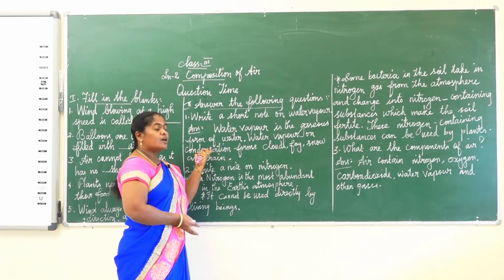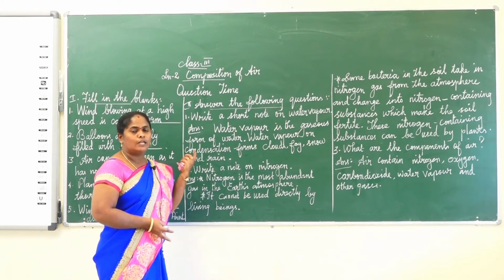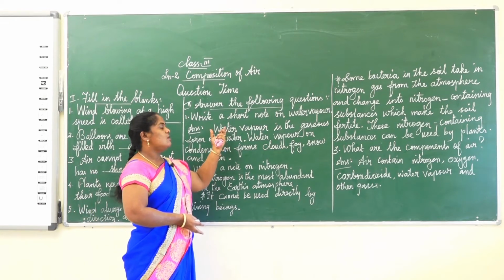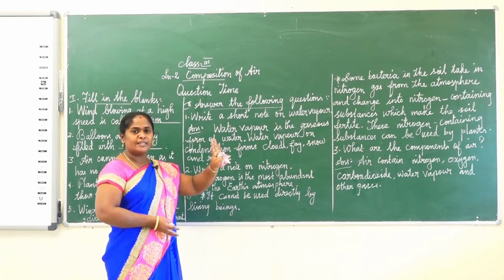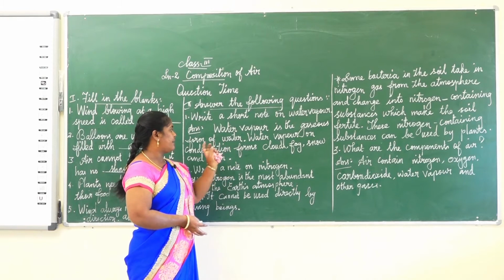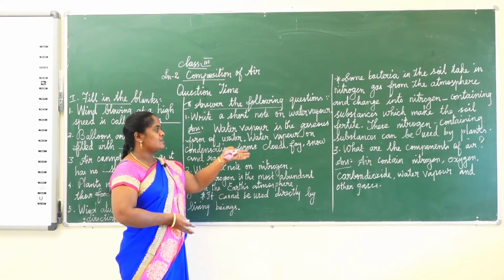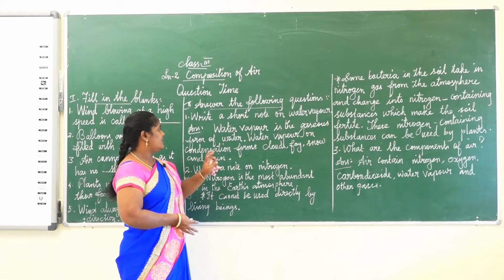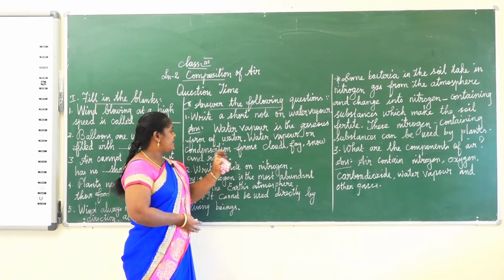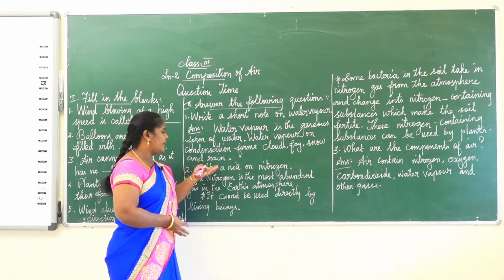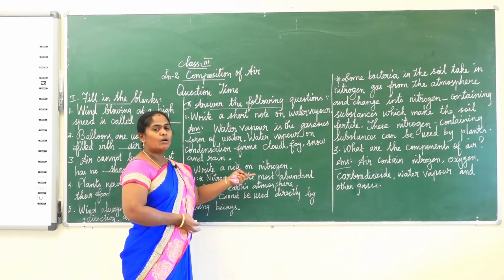I already told you, condensation means what? It is the process in which a gas is converted into liquid. So, that is the condensation process. Water vapor is the gaseous form of water. In the Earth's atmosphere it cools down, and after that it changes into clouds, fog and rain. We get rain, snow and fog, these forms of water, in the Earth's atmosphere. Water vapor on condensation forms clouds, fog, snow and rain. Is that clear?